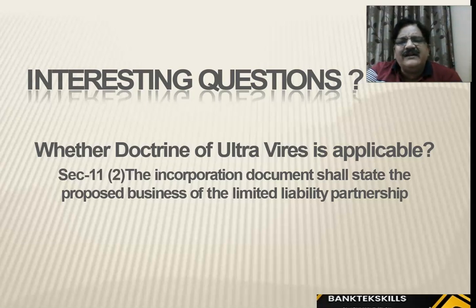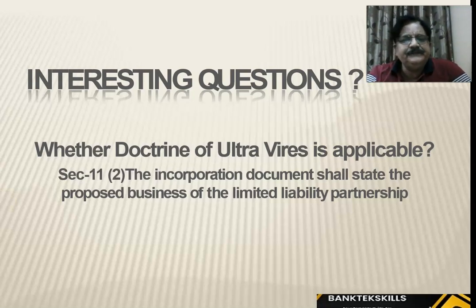Whether doctrine of ultra vires is applicable. The incorporation document shall state the proposed business of the limited liability partnership. Right, so whether doctrine of ultra vires is applicable in this, we'll let you know. So friends, doctrine of ultra vires means acting beyond powers, right? In companies it is applicable: if the company acts beyond the powers of the director, that act is considered null and void. It does not have any legal sanctity to it. That is called doctrine of ultra vires, right?